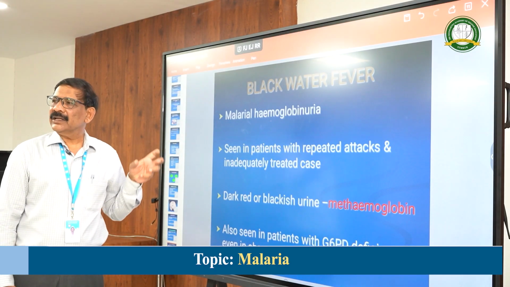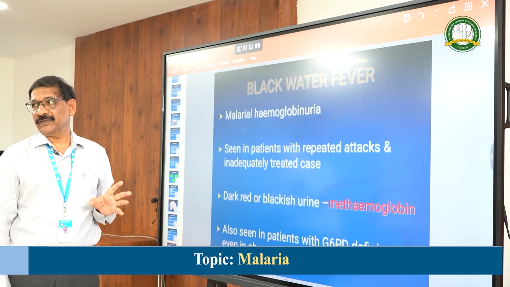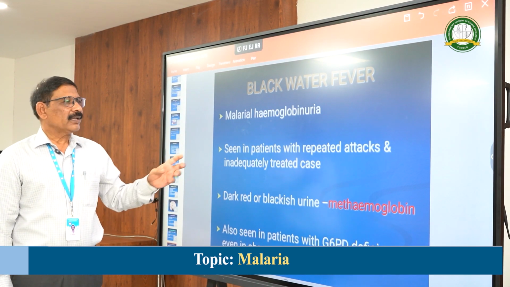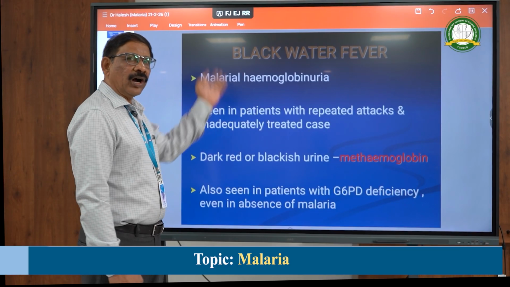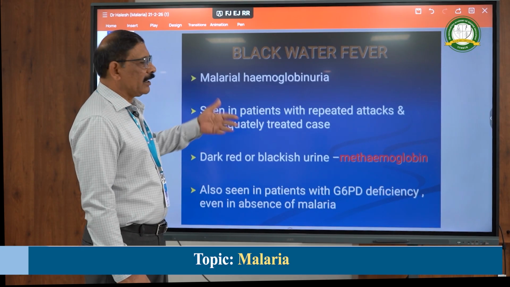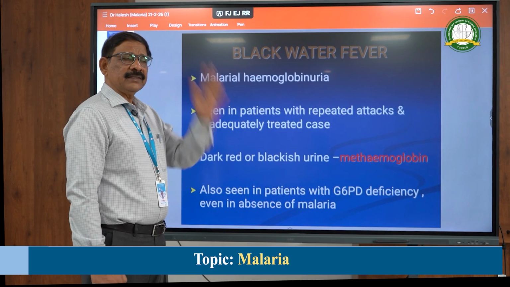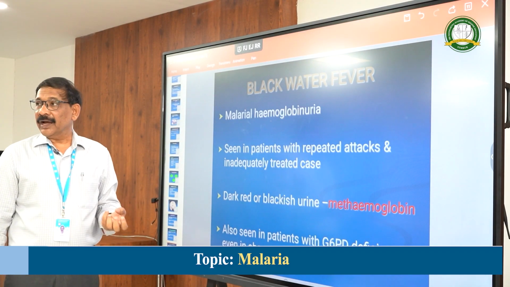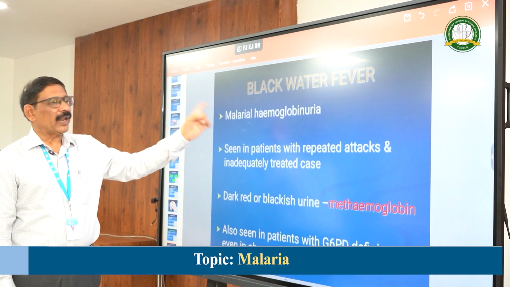There is a condition in malaria called black water fever, which is also a complication only due to Plasmodium falciparum. It is due to repeated infection or incompletely treated infection with quinine. Naturally, there is a production of autoantibodies against the RBCs. When the second or third infection occurs repeatedly, RBCs will lyse massively, leading to hemoglobinuria. Because of the iron product in the urine, the urine will be black in color, hence it is called black water fever.